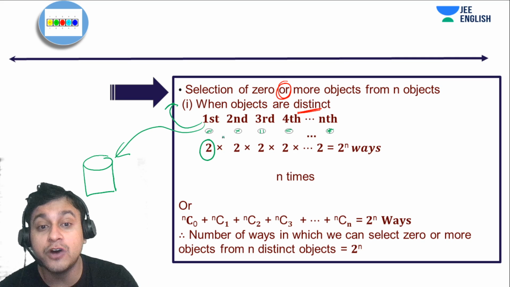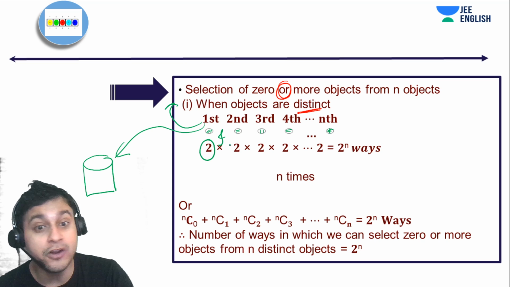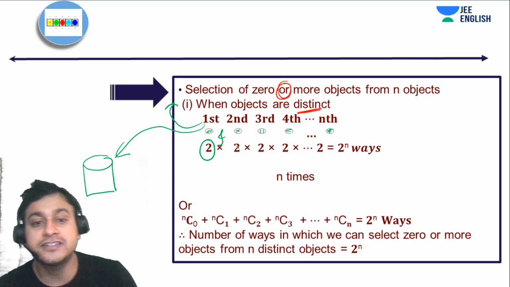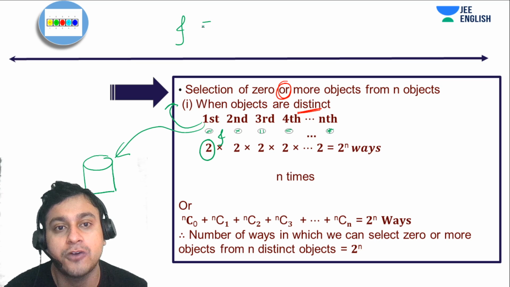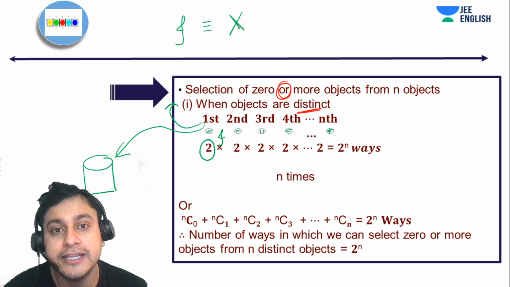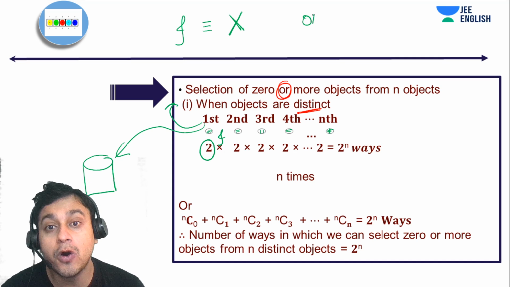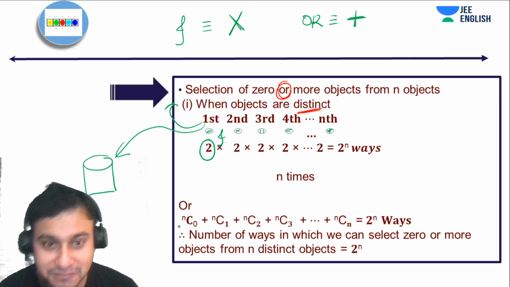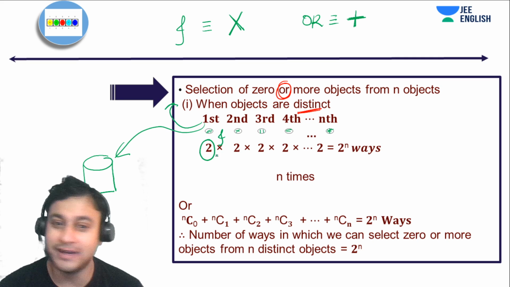And I'm using the word "and" here. So the second object also has two options, and in mathematics and permutation combination, "and" means multiply. Okay? "And" means multiply, "or" means addition, that is plus. So that's why we have used multiplication, that is the fundamental theorem of multiplication.